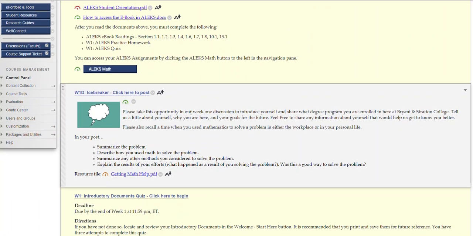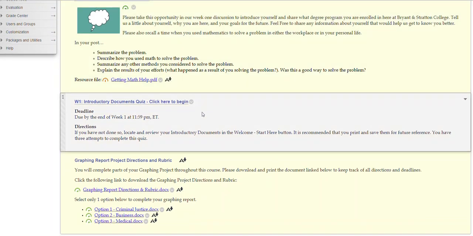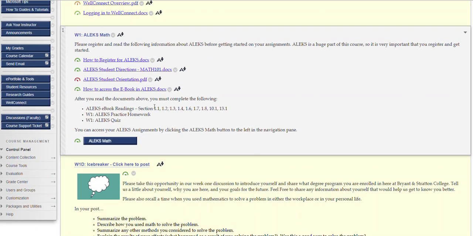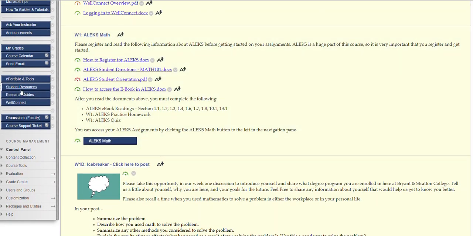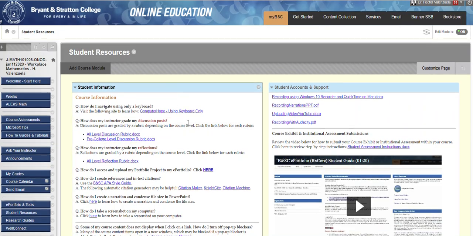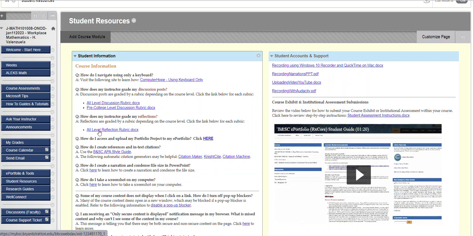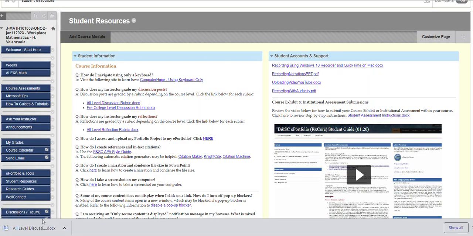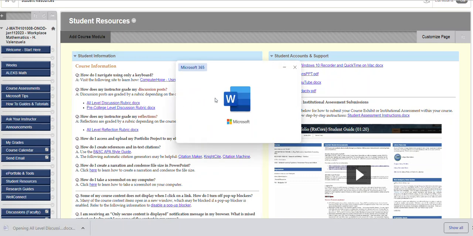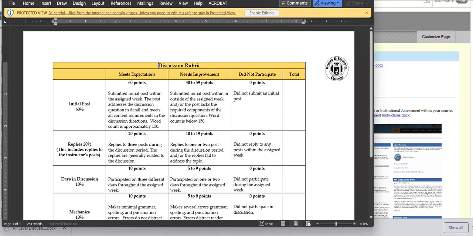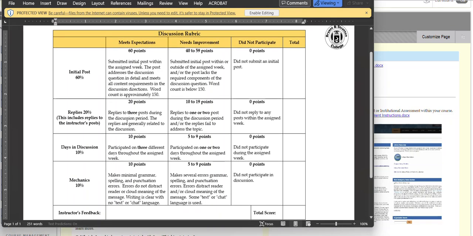One of the things that I wanted to talk about is this student resources button here. And what you'll see is that we have rubrics. So you'll want to make sure that you read these rubrics. The all level discussion rubric is important to take a look at, and it's how you're going to be graded. You'll be graded on the initial post and then replies.